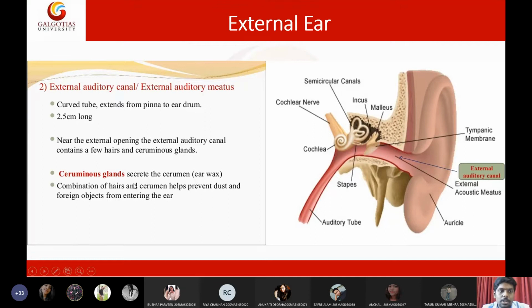The combination of hairs and cerumen plays an important role in preventing dust, pathogens, and foreign objects from entering the external ear.